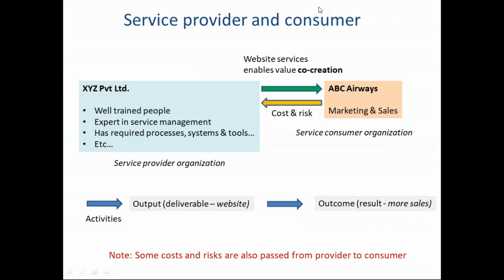So now that you have learned some of the basic terms, let's look at this good example here. There is an airline company, ABC Airways, on the right side. They've got their marketing and sales department, and they want to increase their passenger base. So they want to have a website. So they're thinking about website services, and they've actually appointed XYZ Private Limited to create the website for them. Therefore, XYZ becomes a service provider, and this marketing and sales, ABC Airways, they are the service consumer.